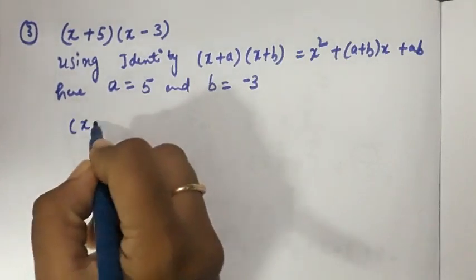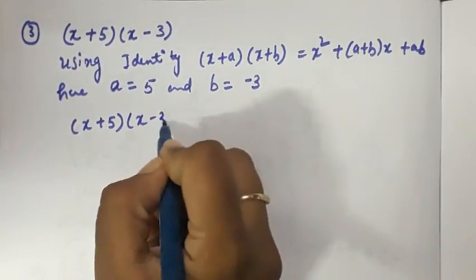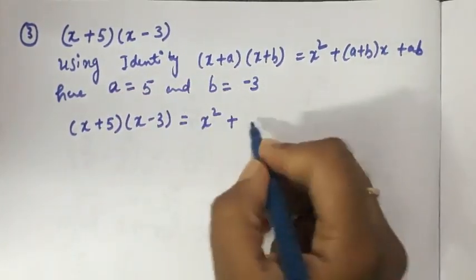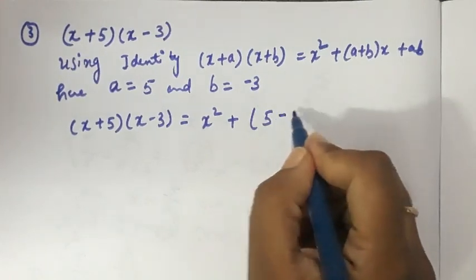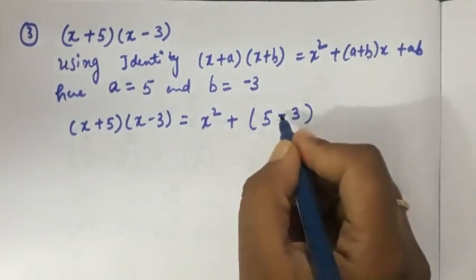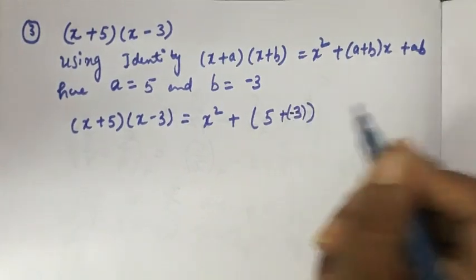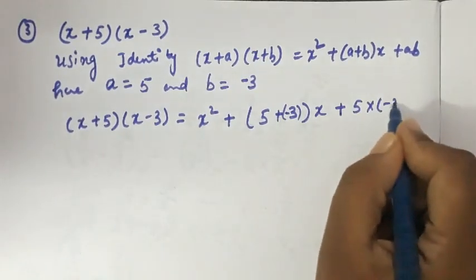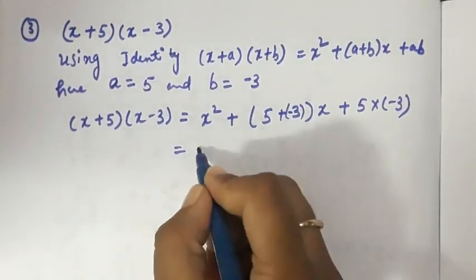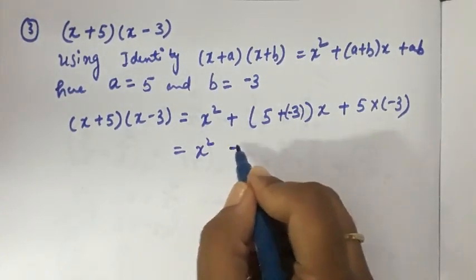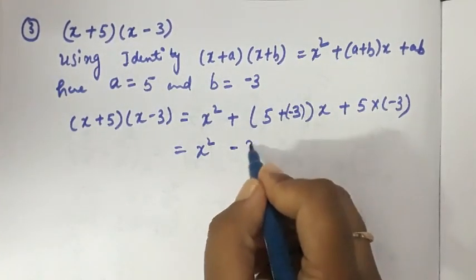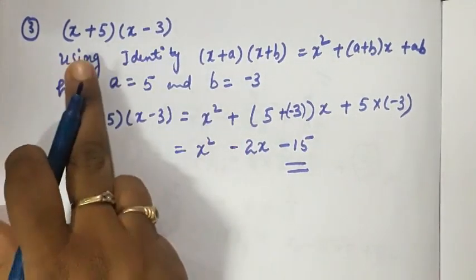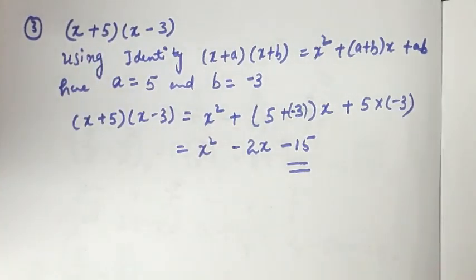So I am able to get (x plus 5)(x minus 3) is equal to x square plus, instead of a I write 5, and instead of b I write 3, okay, plus of minus 3. Okay, and plus ab means 5 into minus 3. You can simplify it. You get x square, 5 minus 3 is 2, so minus 2x minus 15. So this is our desired solution for this expansion.